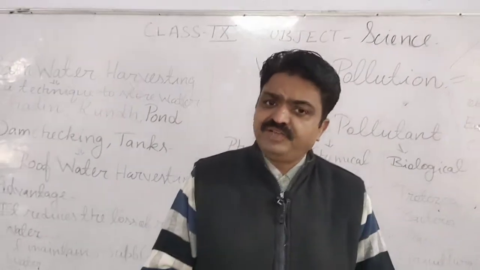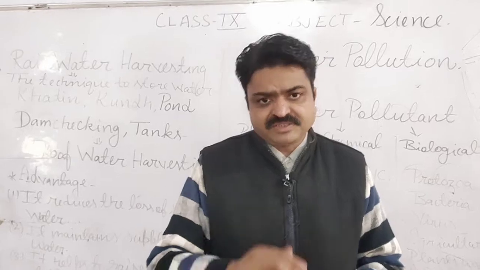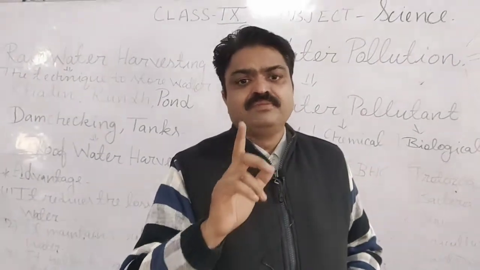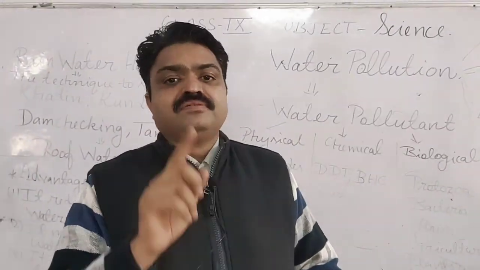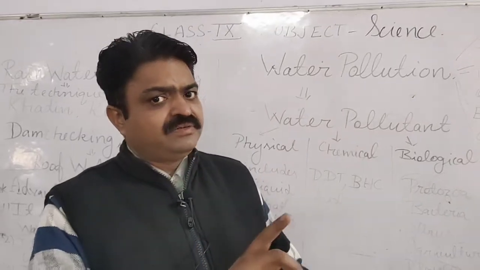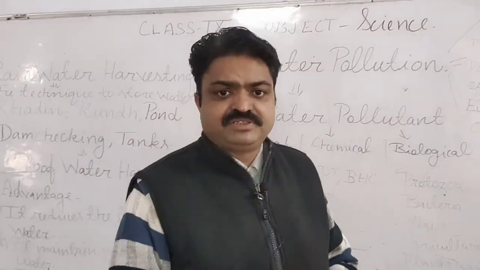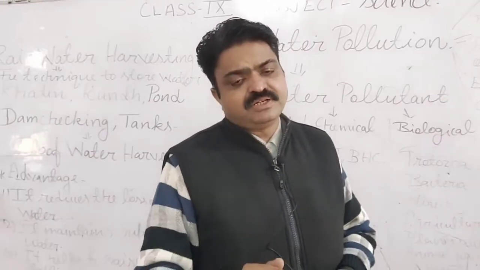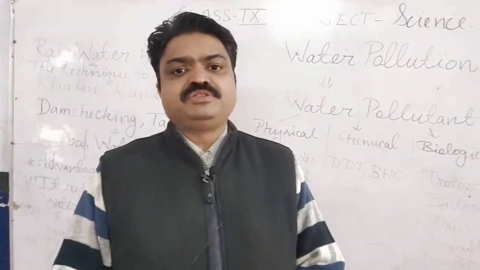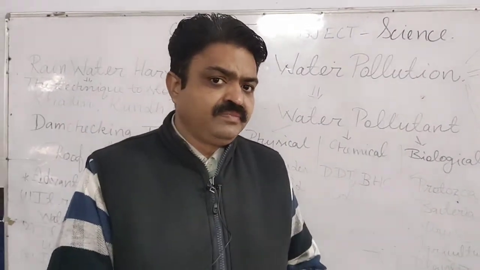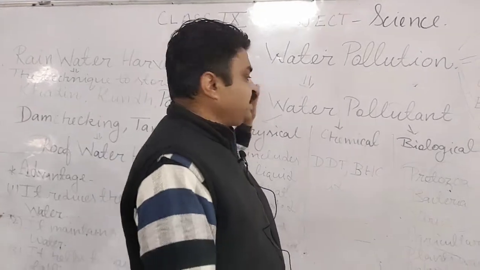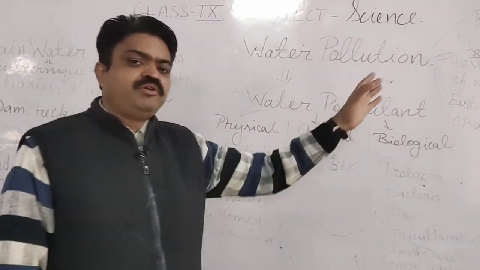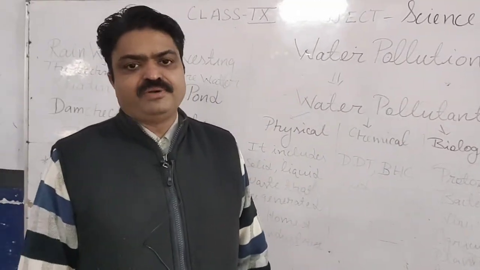Especially industrial waste, student. Which type of water is released by the industries? The water that is released has a high temperature, and that high temperature disturbs the physical composition of water. So that pollution is known as physical water pollution, and those pollutants are known as physical water pollutants.